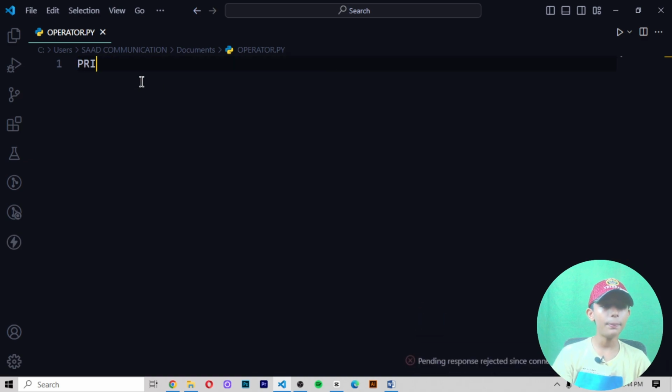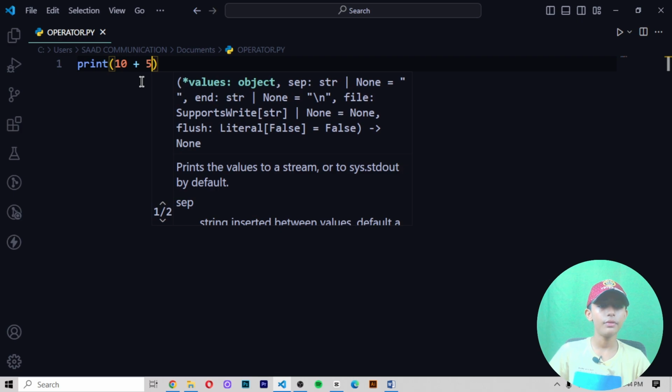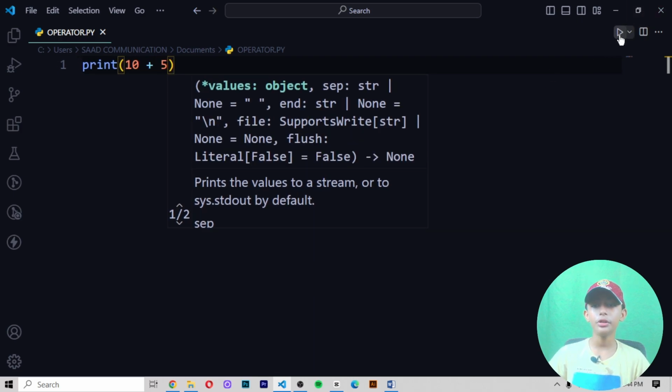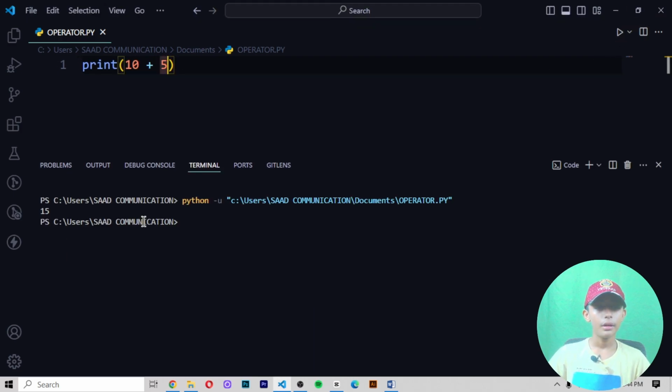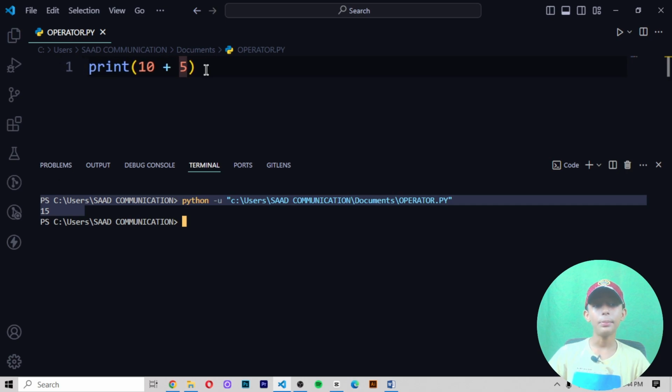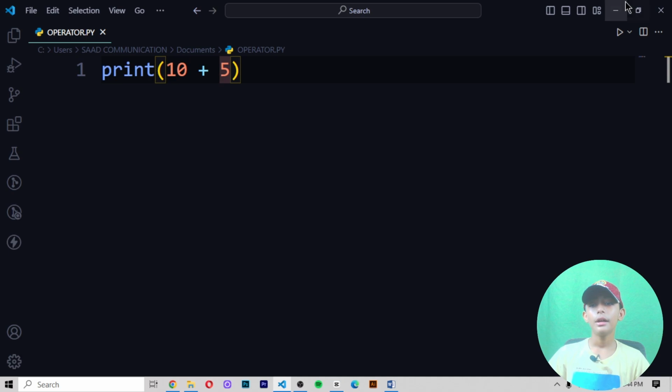When you write print 10 plus 5 here, save it, and run it, it gives you 15. Here you can see it. Why? Because 10 plus 5 equals 15. Like that, it gives you the result.